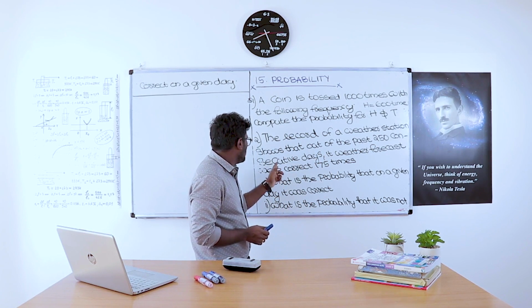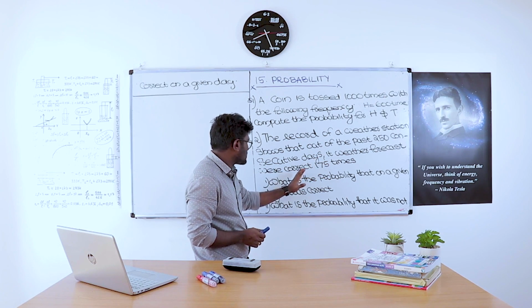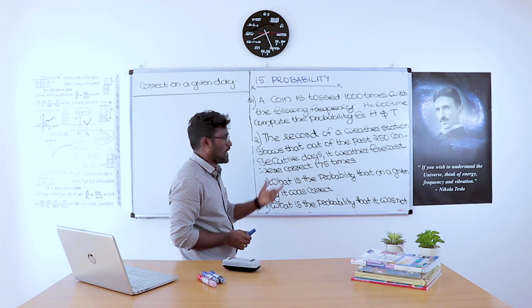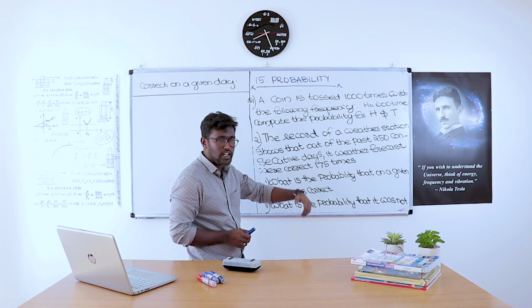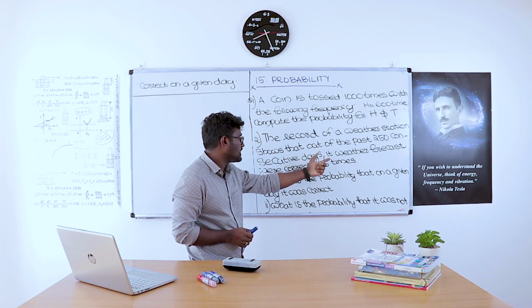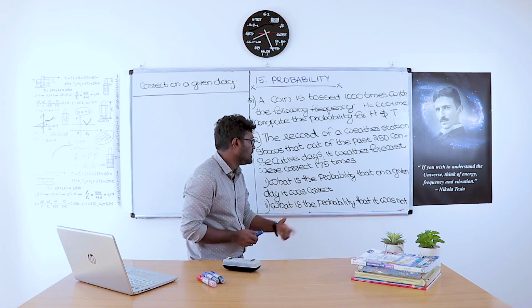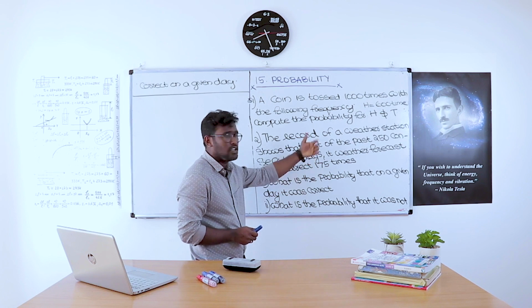Out of those 250 days, the forecast was correct 175 times. That means the other 75 days, 250 minus 175 is 75, it was wrong.